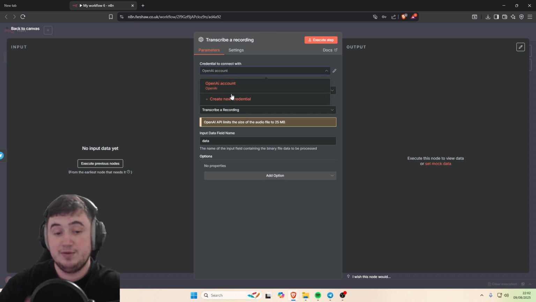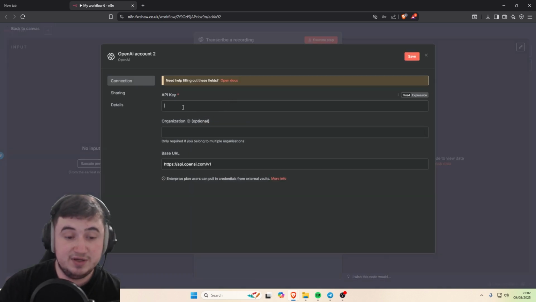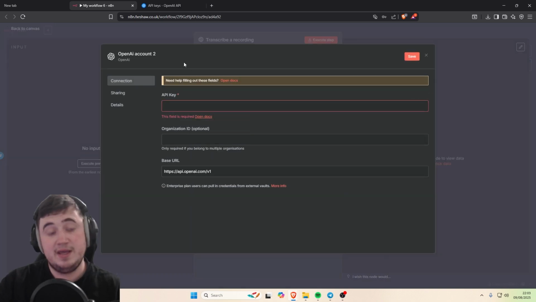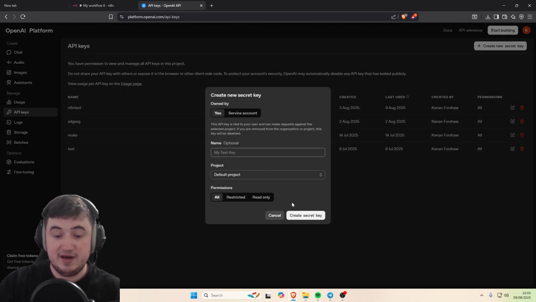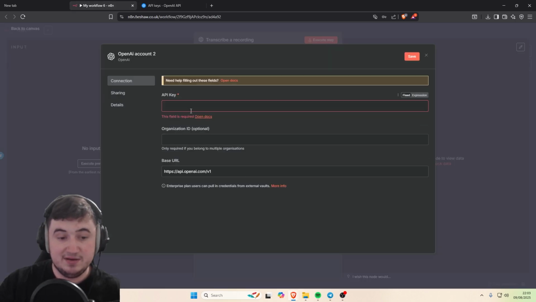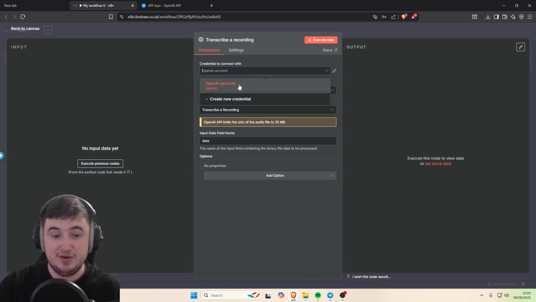If you don't know how to do this, just click create new credentials. It's going to ask for an API key. If you don't know how to get your API key for OpenAI, you just want to go to platform.openai.com. And then once you sign into your OpenAI account, you'll have access to API keys. You can create a new secret key, give it a name, create the key, and then just copy and paste it into the API key bit there. That's literally all you need to do for that.